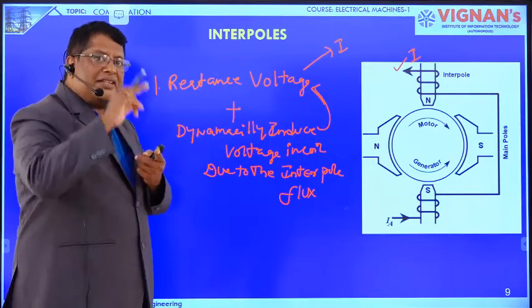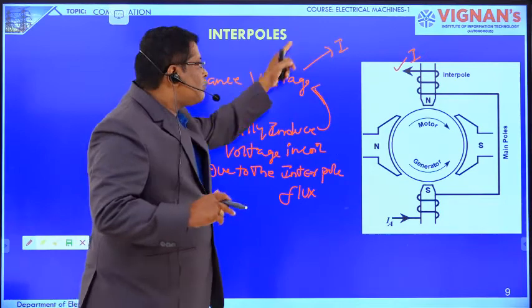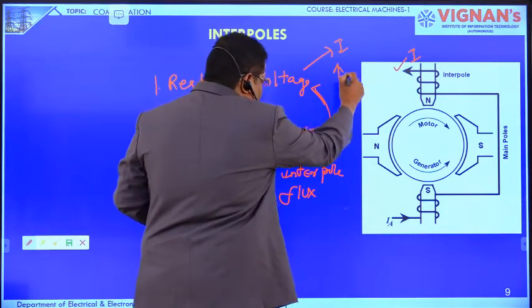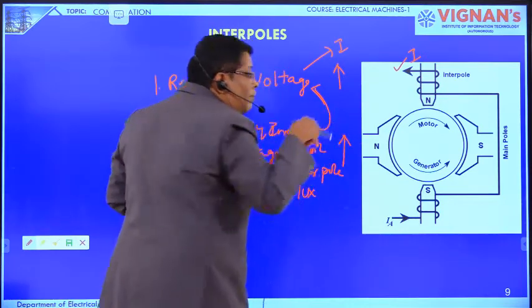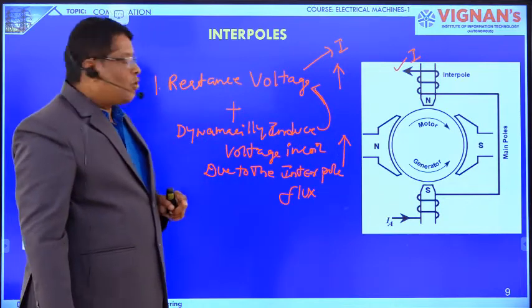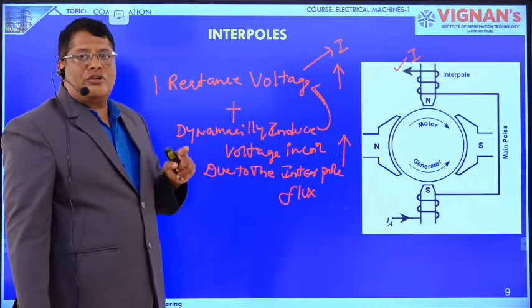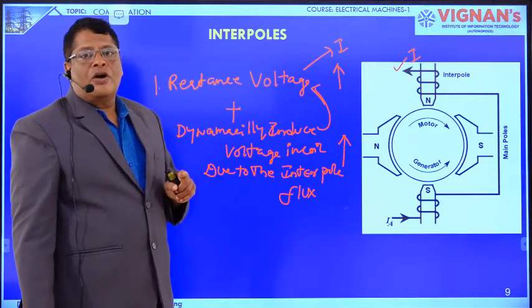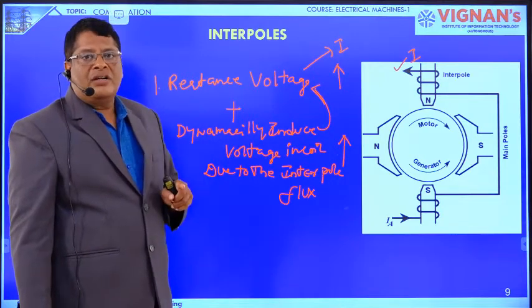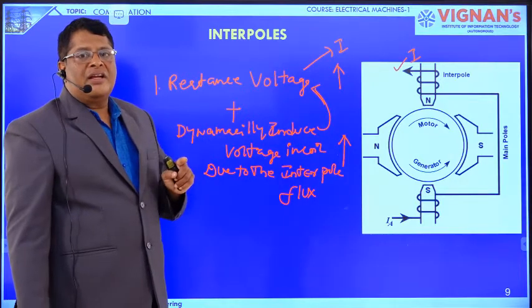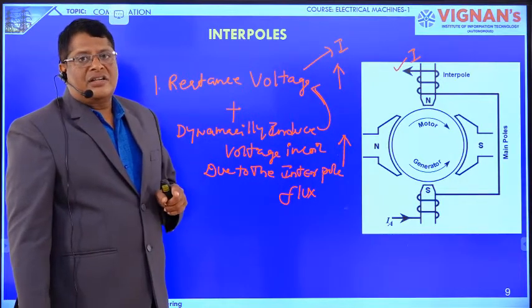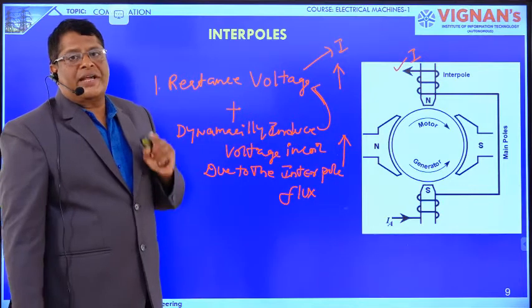As the armature current increases, the reactance voltage increases, and the dynamically induced voltage also increases. So exactly this voltage cancels the reactance voltage, there is no voltage in the commutating coil, and the current reversal will be completed during the stipulated time.